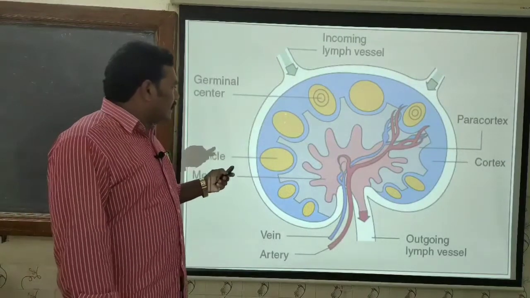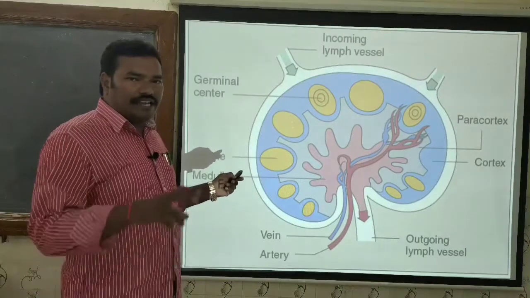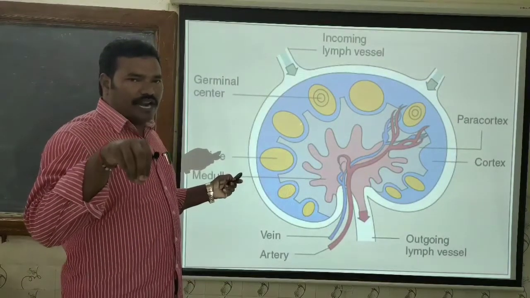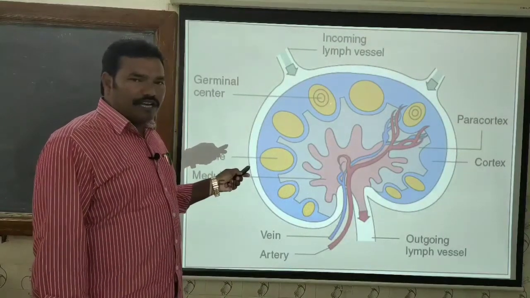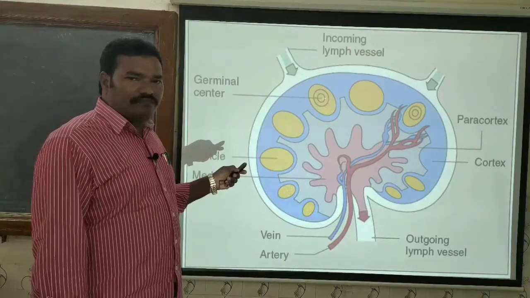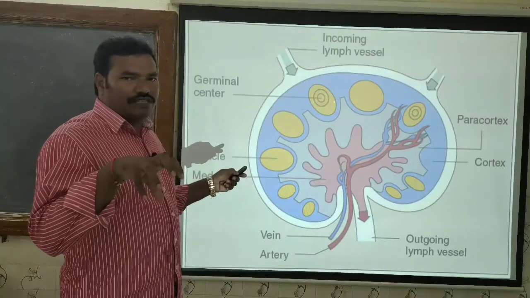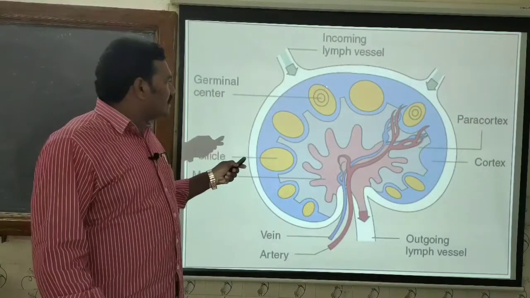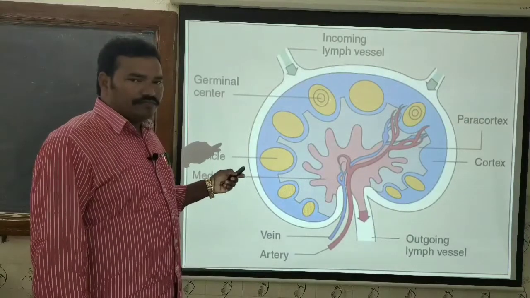That is, the cells present in the primary follicle get activated as and when they are exposed to the particular antigen, and form the secondary follicle with the germinal center. At the center of the germinal center, we will see rapidly dividing B lymphocytes, surrounded by small newly born B lymphocytes.